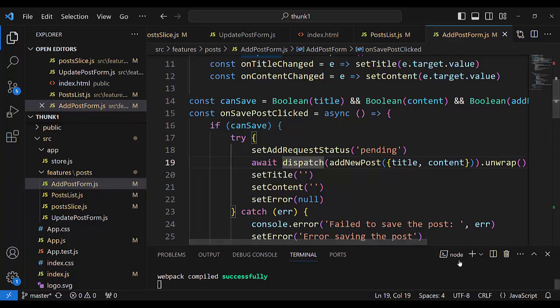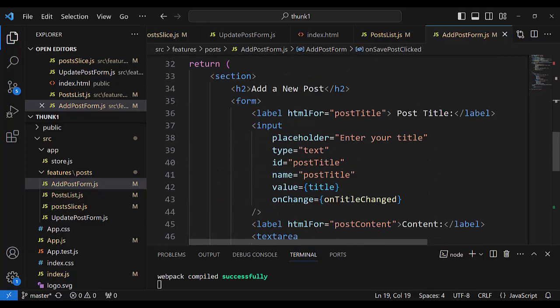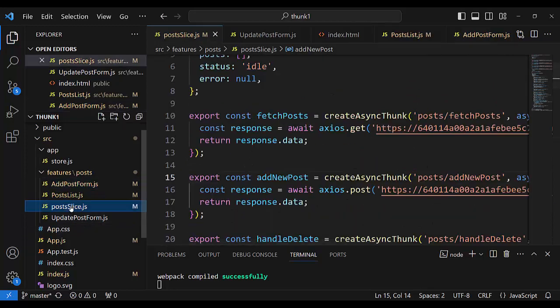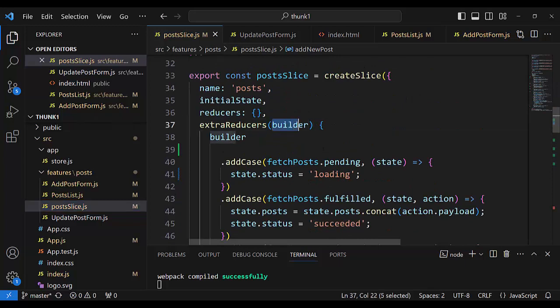And we go into extraReducers, where there is the builder object, here in the post slice. It means extraReducers has a parameter, builder, and in the body of that function we have the builder object again, and dot addCase.